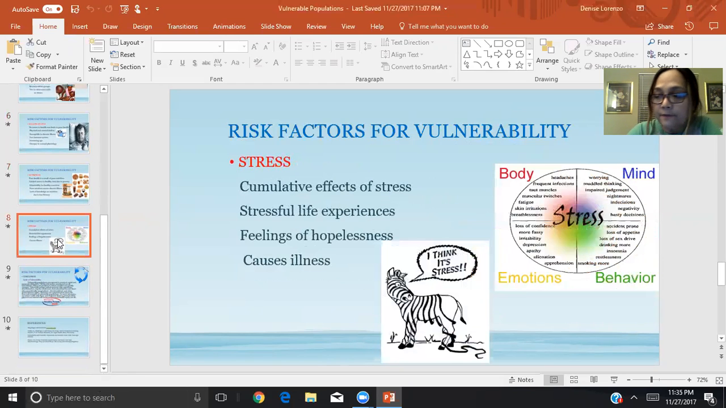The last risk factor to vulnerability is stress. This population suffers the cumulative effects of stress every day. They have undergone stressful experiences in their personal life and social life. They have feelings of hopelessness, and as we all know, stress leads to illness, both physical and mental illness.